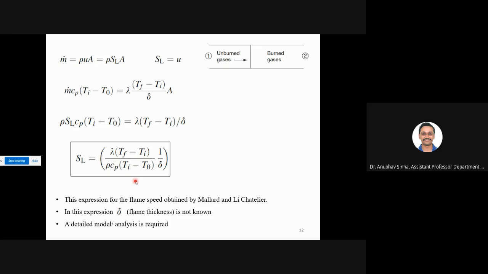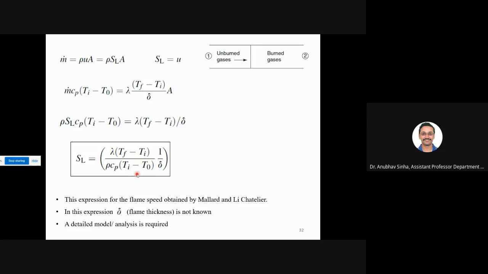In a flame we can at least measure or define how this varies. So the Mallard and Le Chatelier theory gives you an expression for SL. Now again we need to find something for delta. Flame thickness is again undefined, so we will extend this derivation.